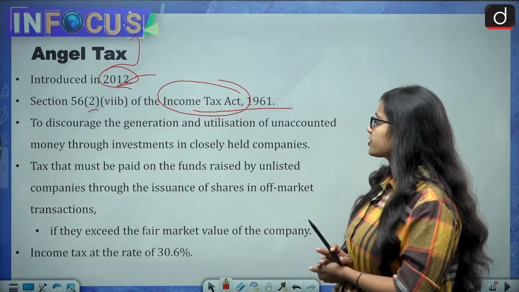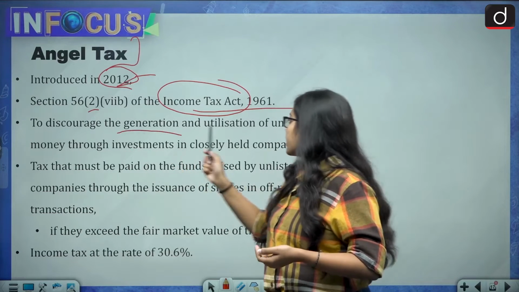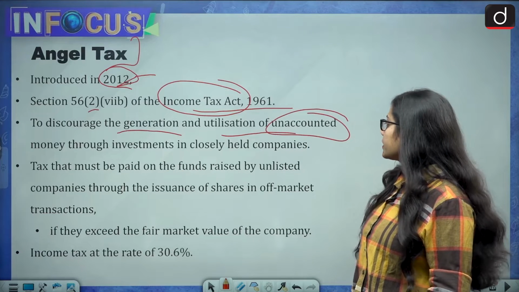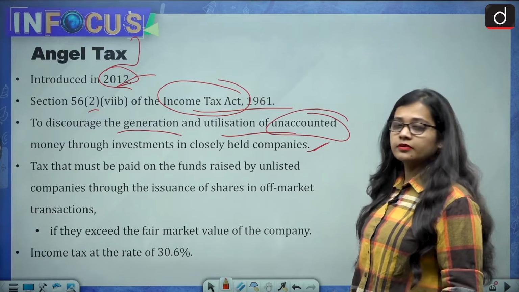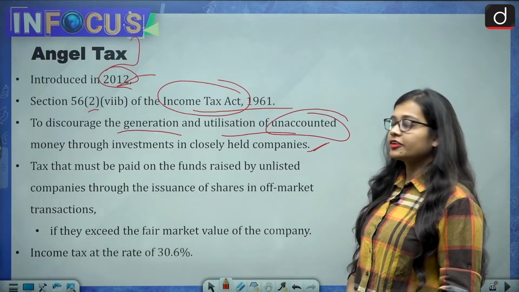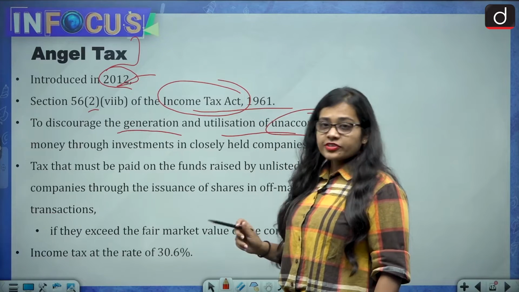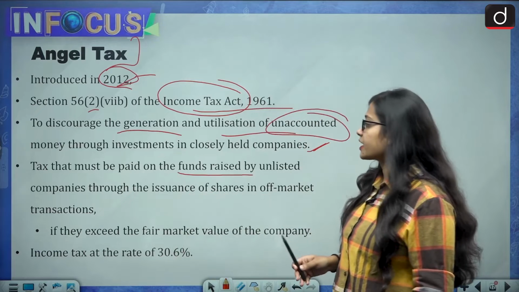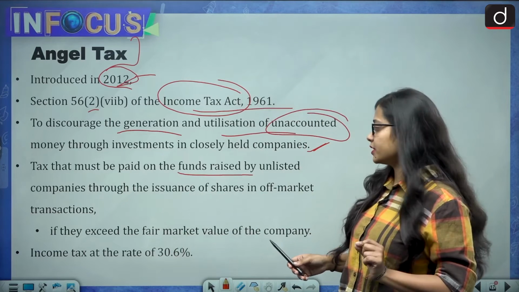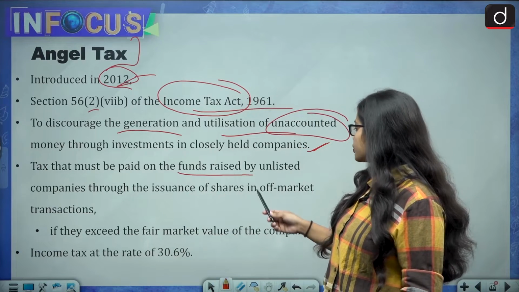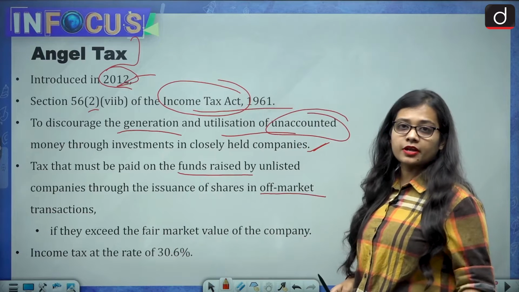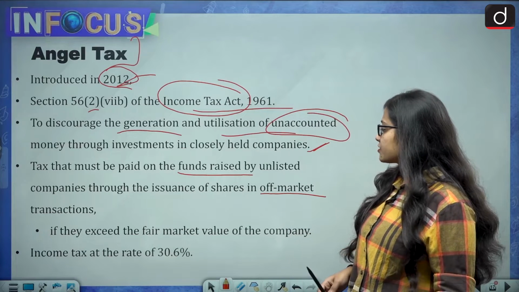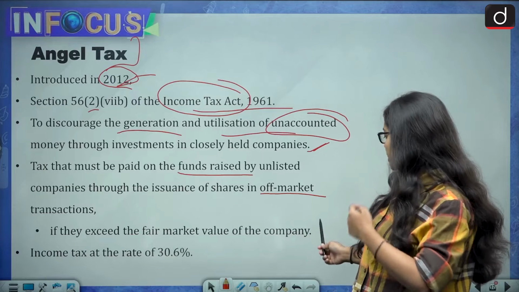And this was done to discourage the generation and utilization of unaccounted money through investment in closely held companies. I'll tell you what it means. Angel tax must be paid on the funds raised by unlisted companies through the issuance of shares in off-market transactions, if they exceed the fair market value of the company.